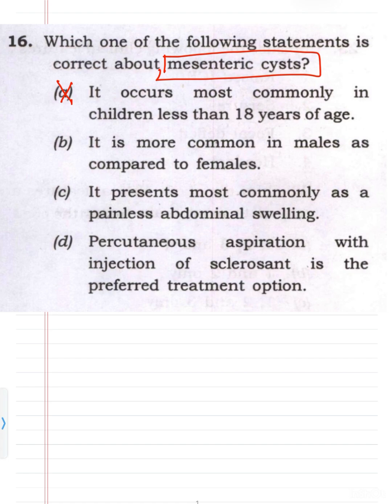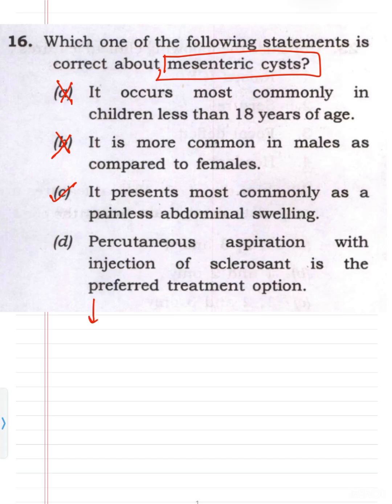B, it is more common in males as compared to females. No. It is twice as common in females as compared to males. So the second option is again wrong. Coming to the third option, it presents most commonly as a painless abdominal swelling. Yes, it is correct.